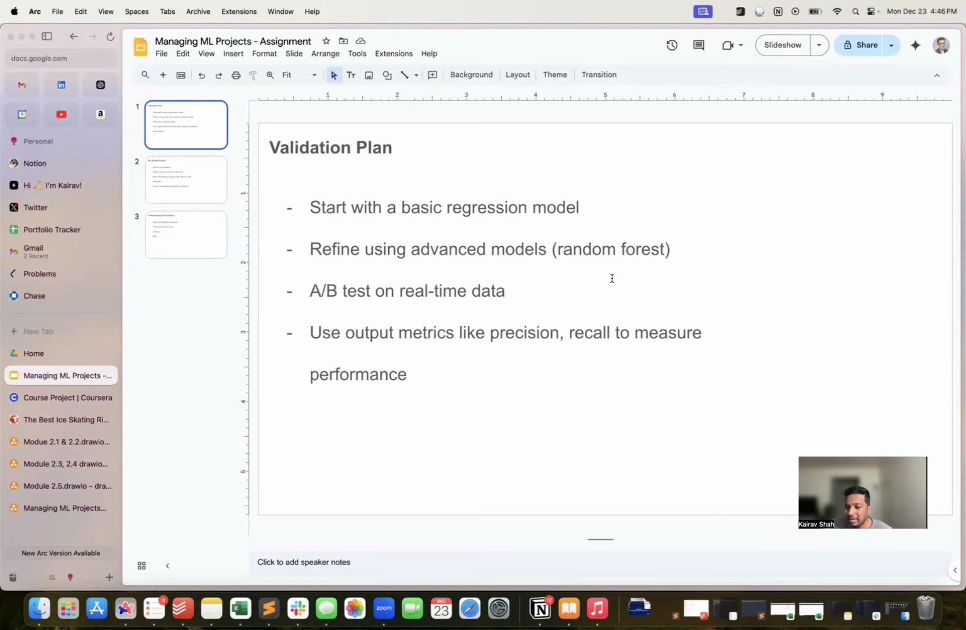A/B test the model in real-time data. As I said, we also want to have output metrics like precision and recall. These are very important because this is high risk, high reward. We want to accurately predict which are the risky businesses. That's the goal. So that's the validation plan.